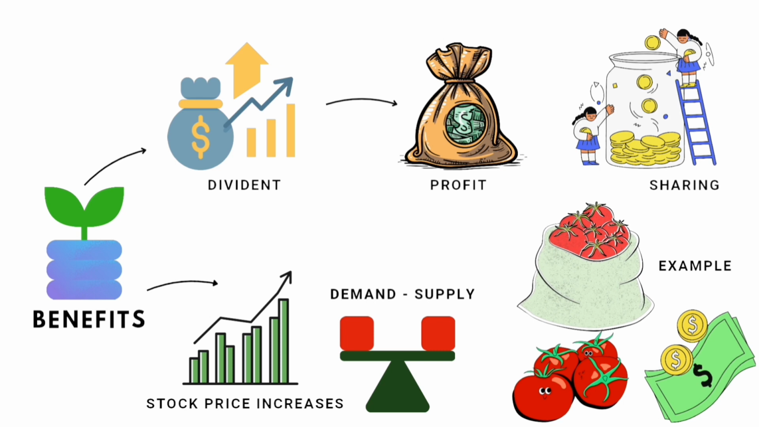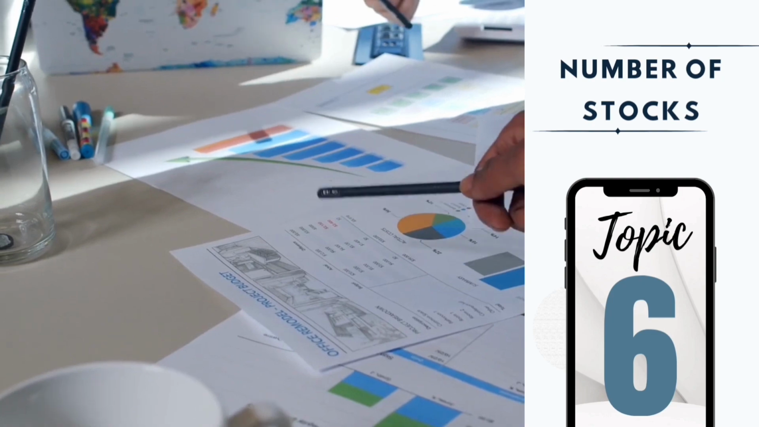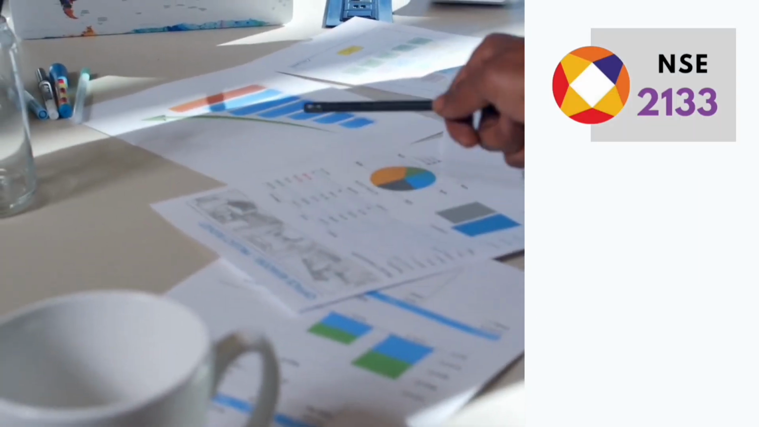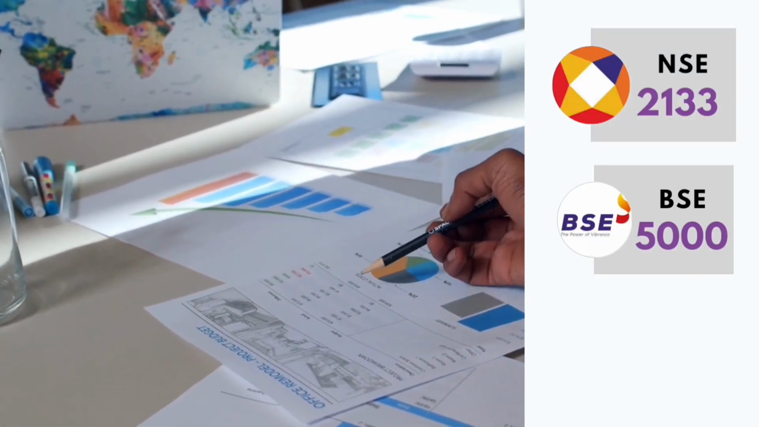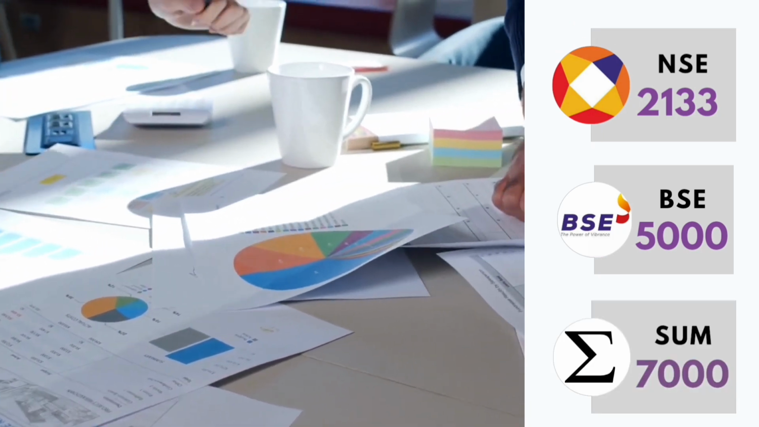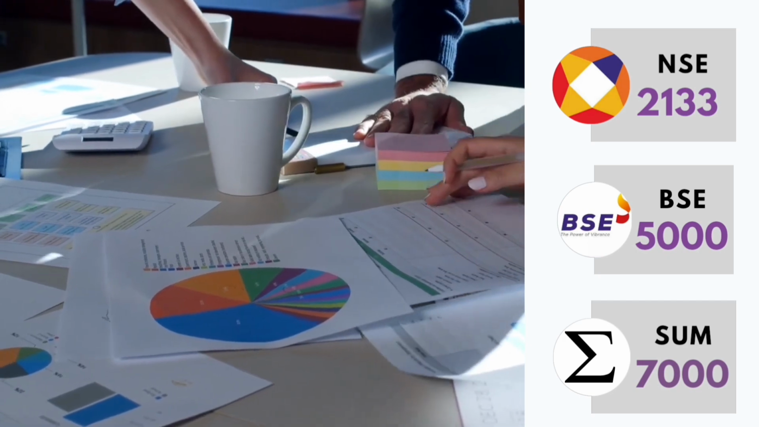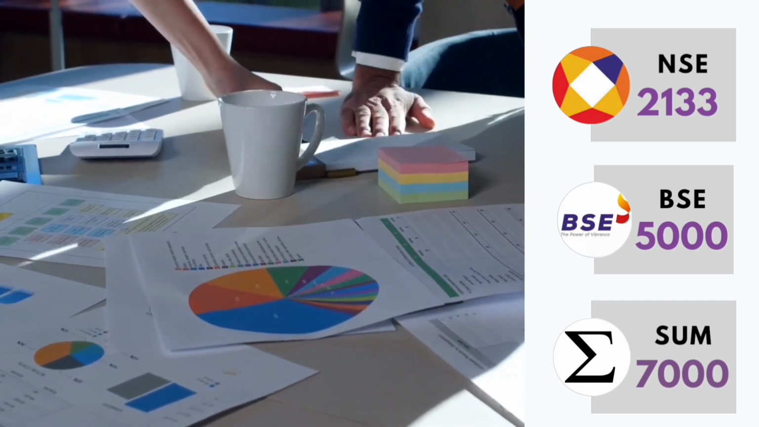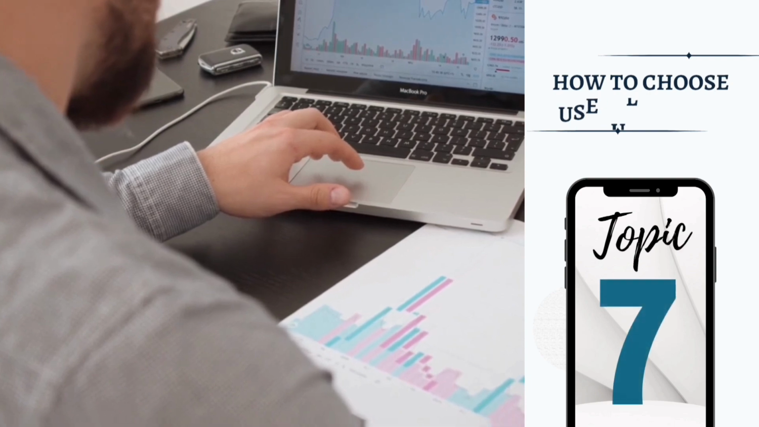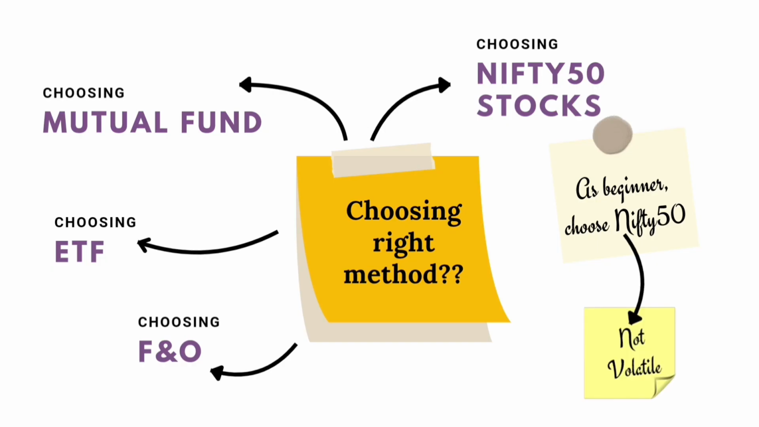Let's see how many stocks are trading in the Indian stock market. NSE has around 2133 stocks and BSE has more than 5000 stocks. So overall, nearly 7000 stocks are trading in the Indian stock market. Out of 7000 stocks, it's very difficult to choose a stock, right? Very simple. As a beginner, we have to choose a stock from Nifty 50 companies because